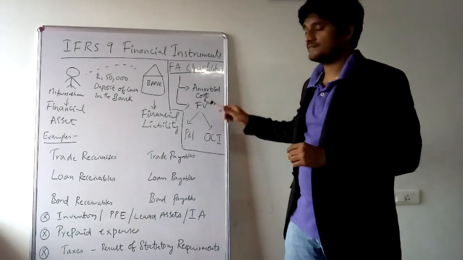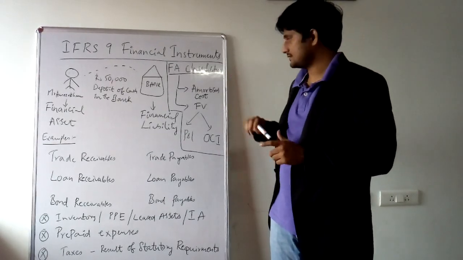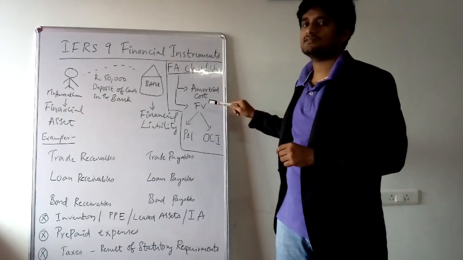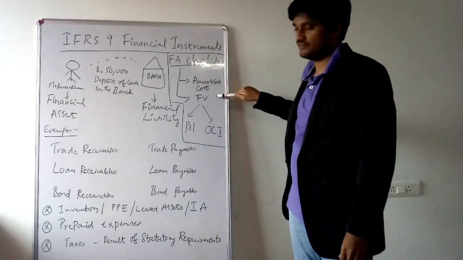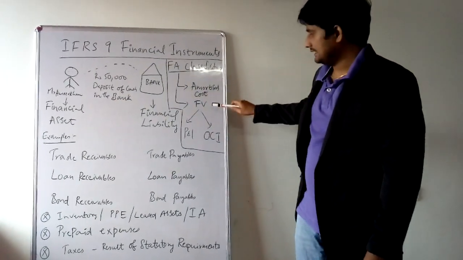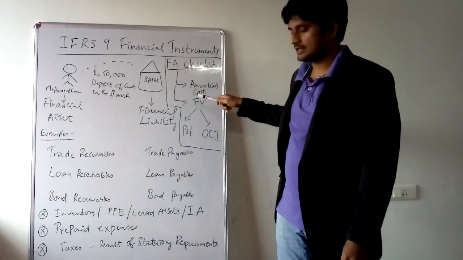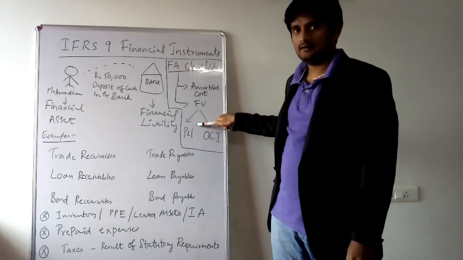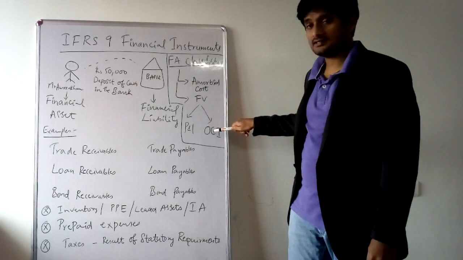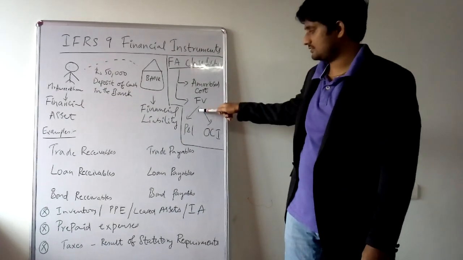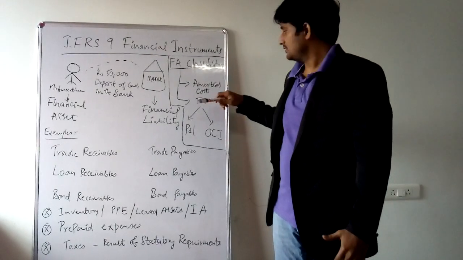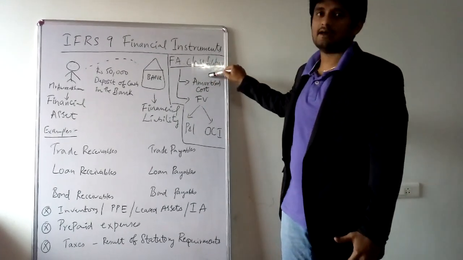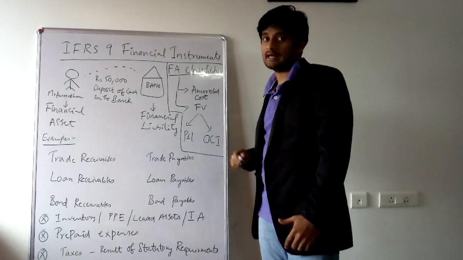In most companies, financial assets are categorized into two categories: those measured at amortized cost and those measured at fair value. Fair value changes are presented in P&L, and fair value changes are also presented in other comprehensive income. This is further subclassified. We'll discuss this financial assets classification in our next video.